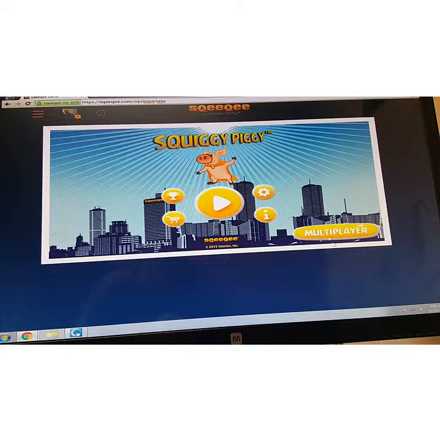The very bottom, it has the multiplayer. So if you want to play with or against your friends, I believe it's up to 4 people can join in the multiplayer. You would click that right there.